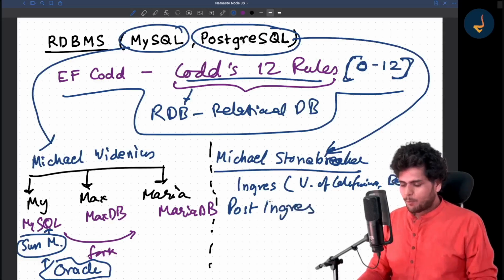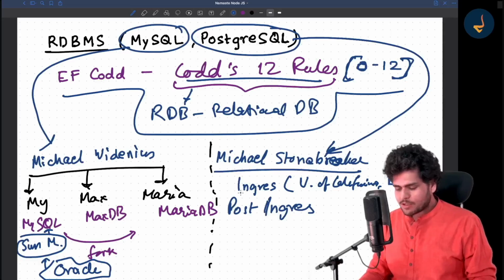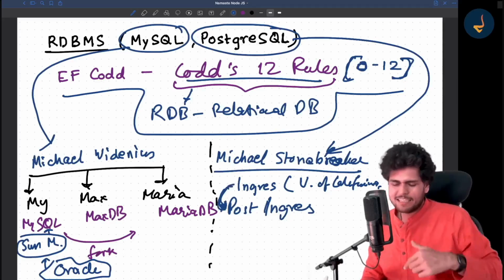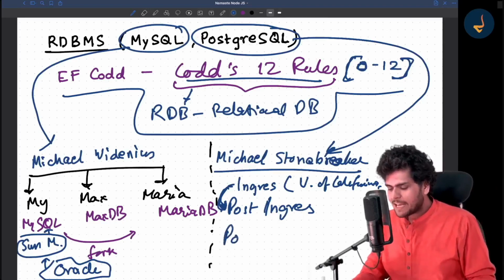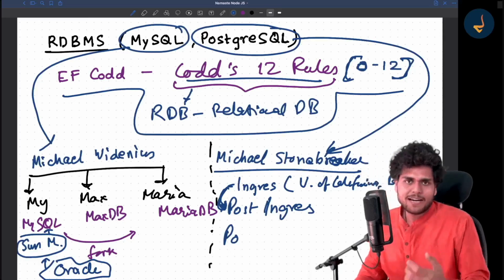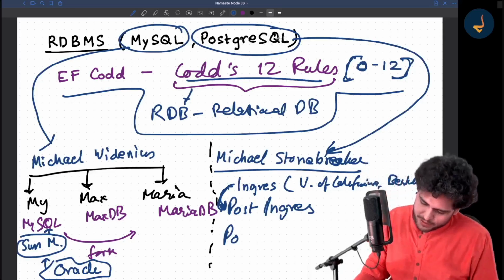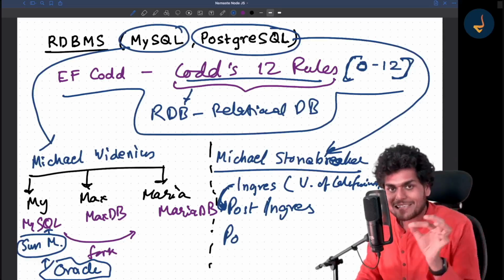So Post-Ingres was the name of it. Basically, it came from Ingres, so that is why he named it Post-Ingres. And then later on, this name evolved. See, Post-Ingres, and the project was about SQL, right? I will tell you what SQL is. SQL means Structured Query Language.